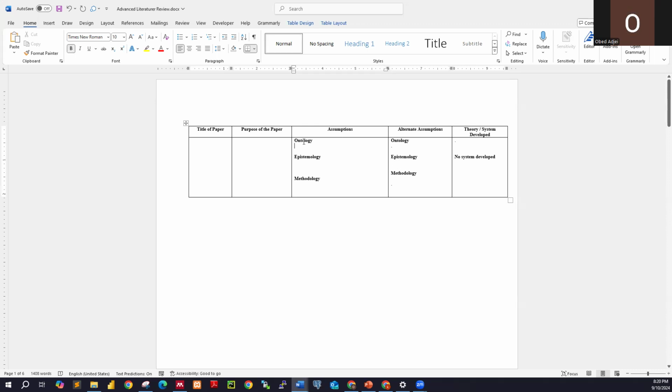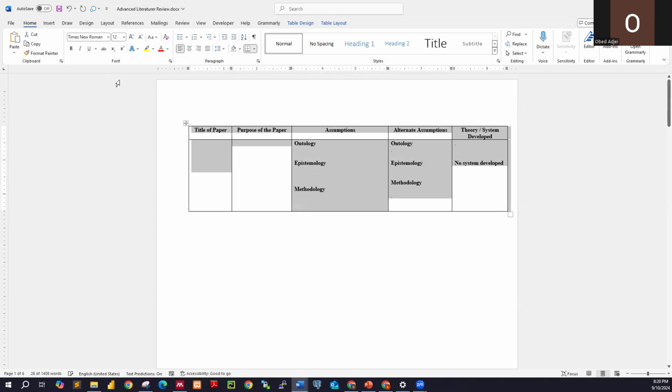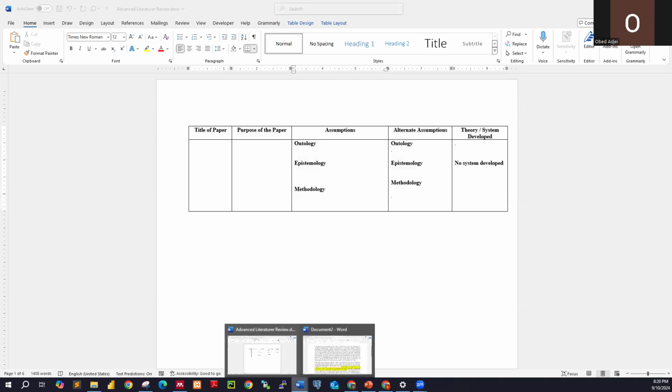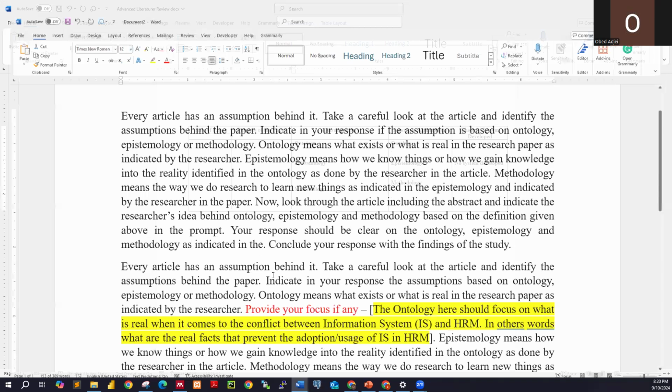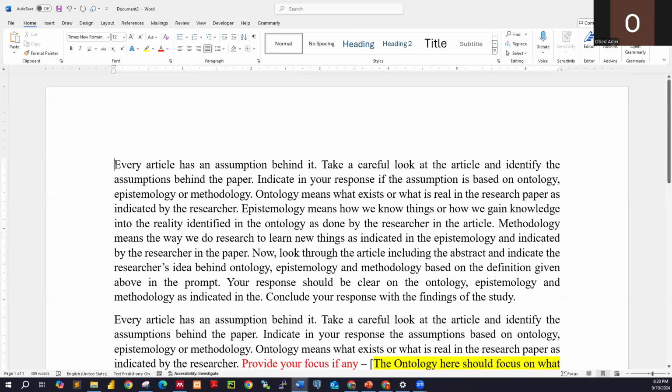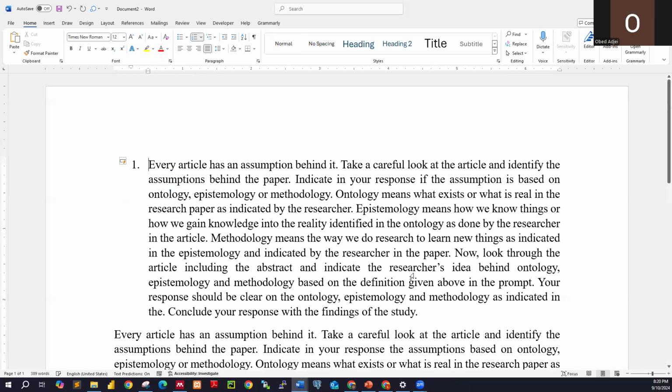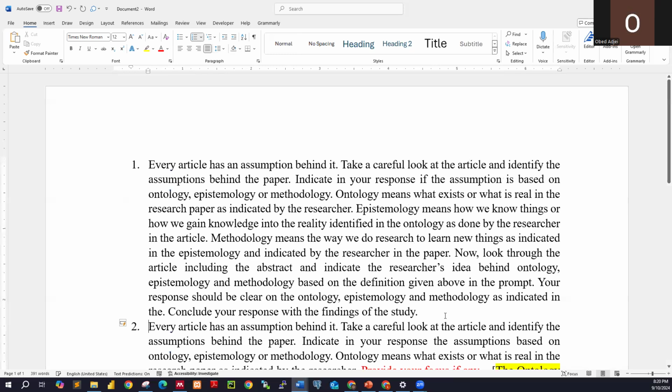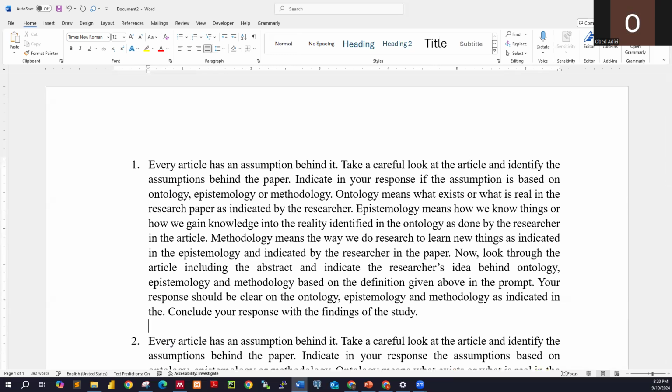Okay, all right. So the next thing is to show you the prompt that I'm going to use. Let me increase the font size for this. I have this over here. Let me give this one as number one, and this one will be number two. I'm going to explain. One is very detailed.